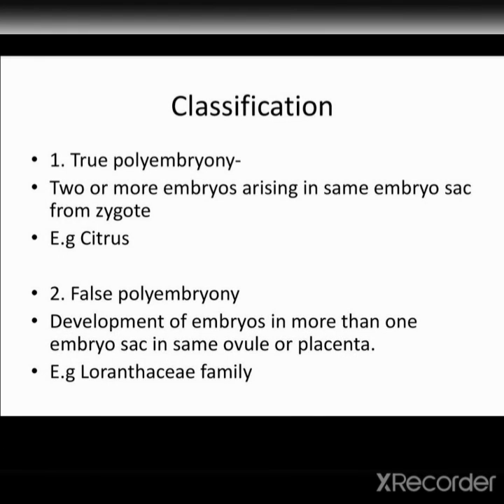Now its classification: true polyembryony, two or more embryos arising in the same embryo sac from the zygote, like in citrus plants. And the second one is false polyembryony, if development of more than one embryo occurs in more than one embryo sac in the same ovule or placenta, like in the Loranthaceae family.